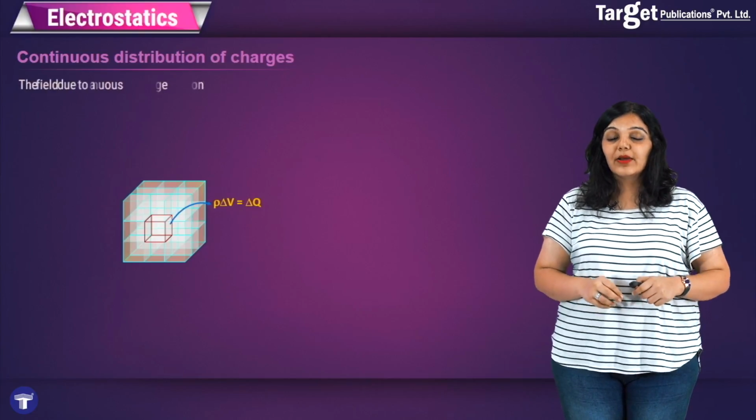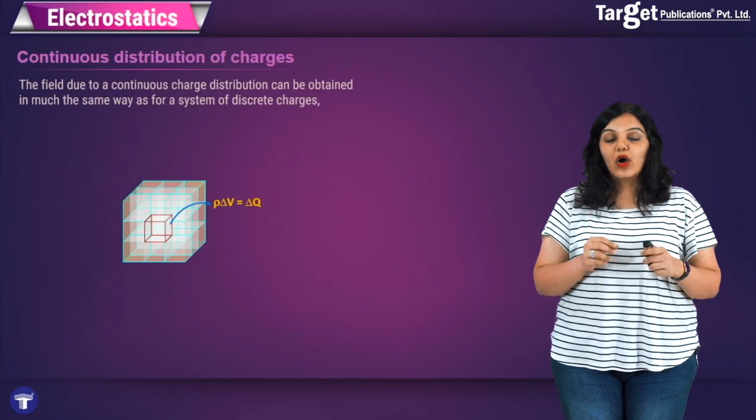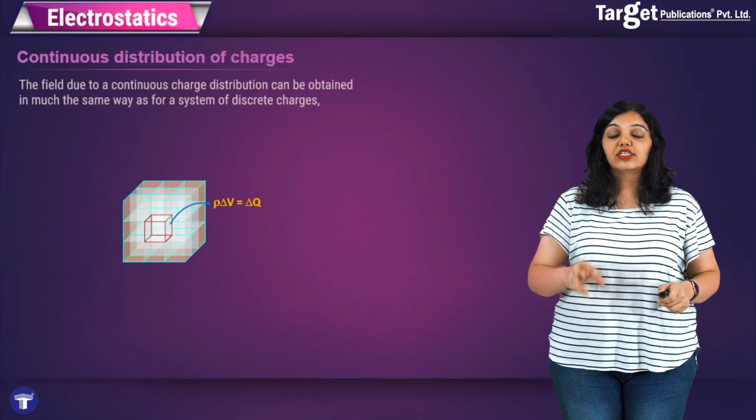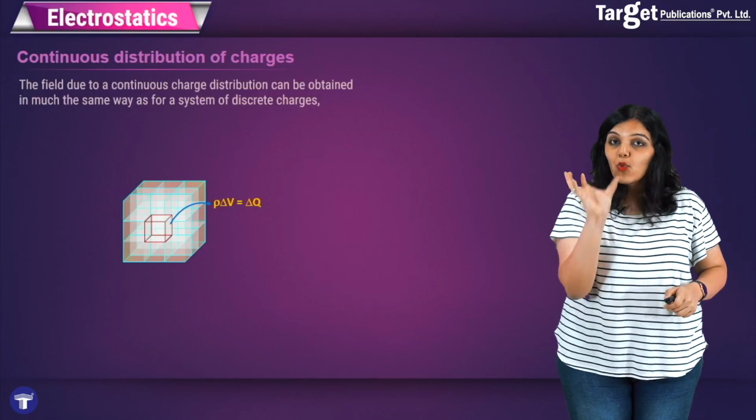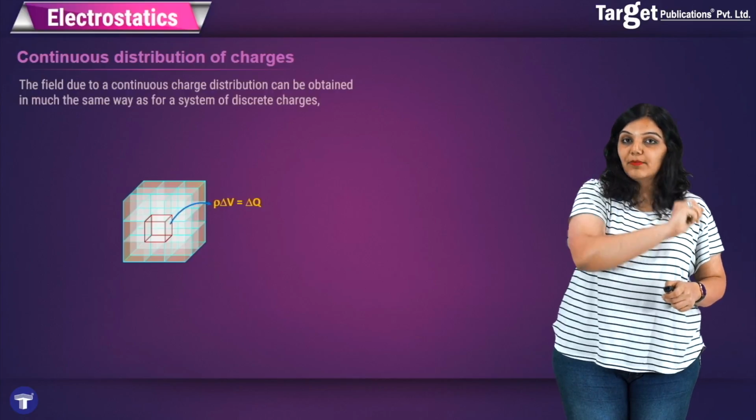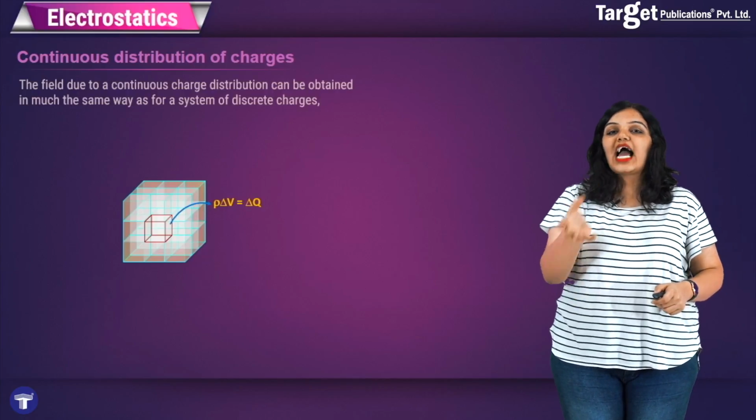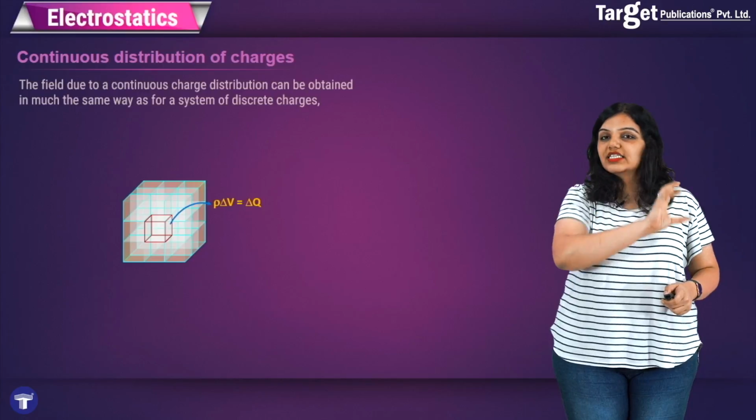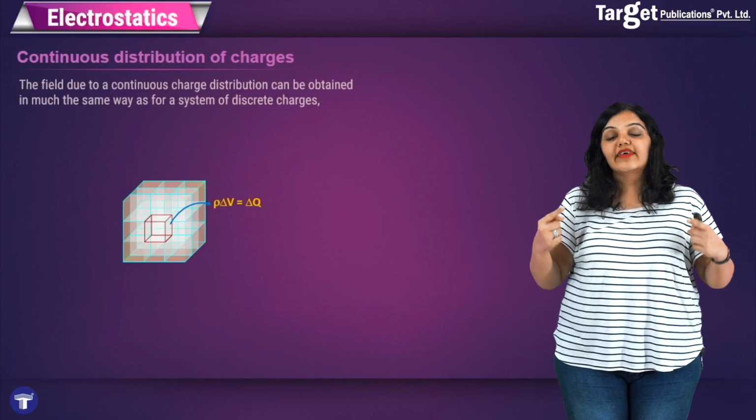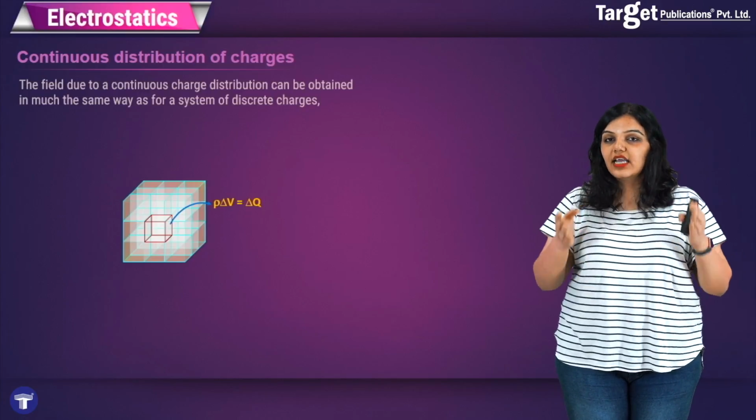Now I will apply the superposition principle. What I do is first try to find out the electric field due to this one small volume element at the point P, and then I will add the electric field due to all of these elements at the same point P, and when I add them vectorially, I will get the answer I need.